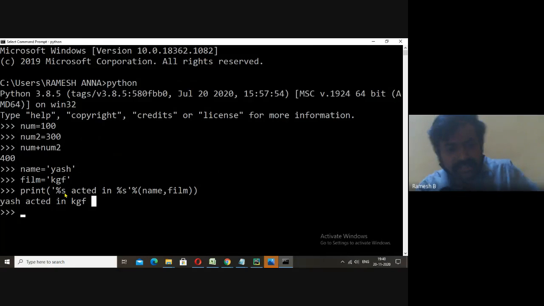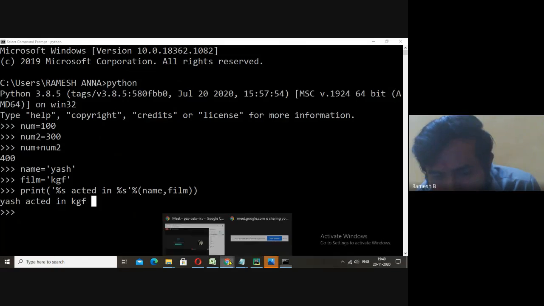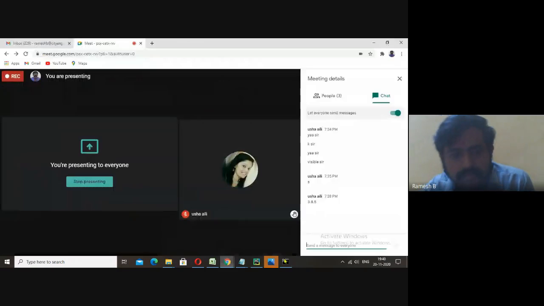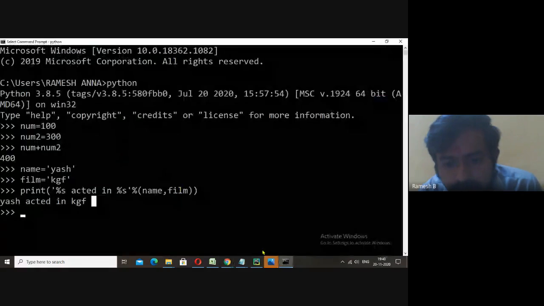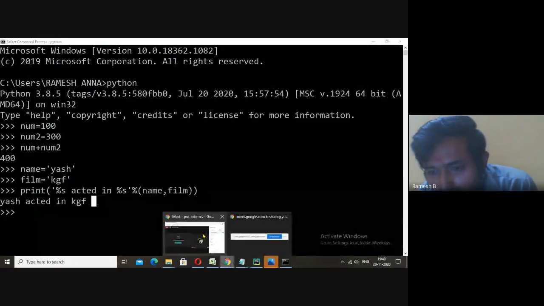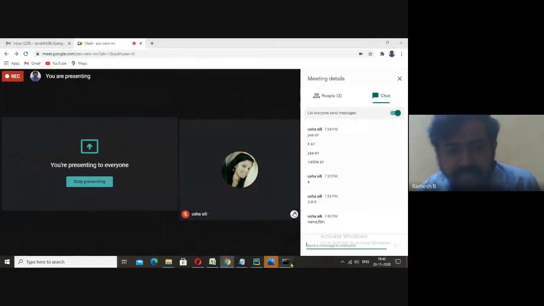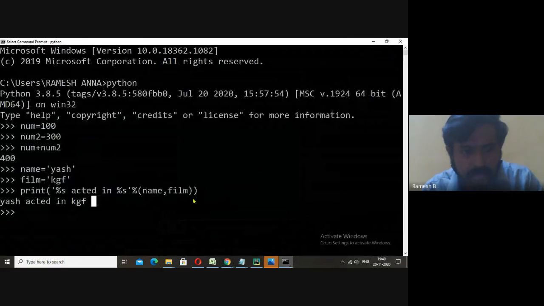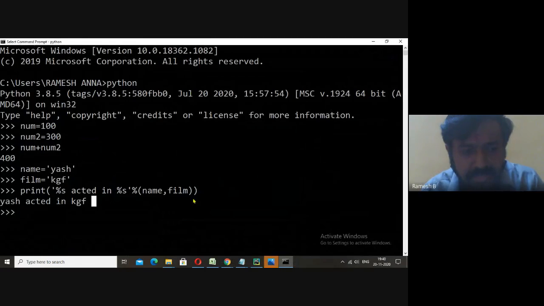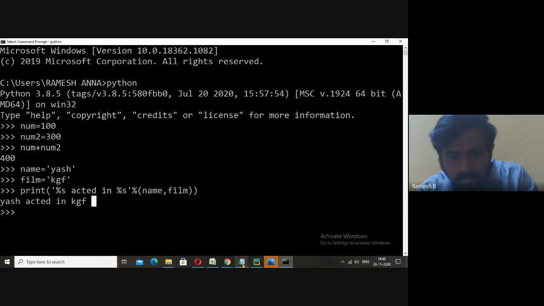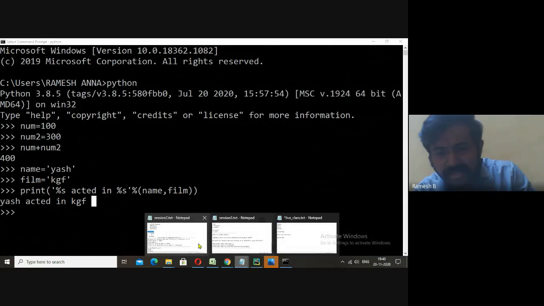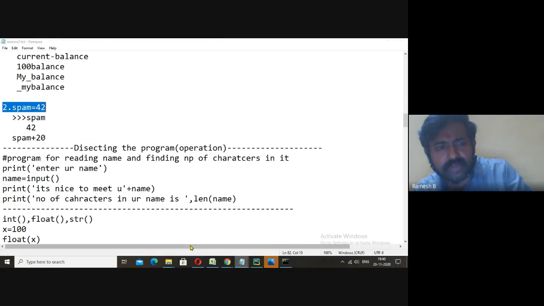What are the variables here, Usha? Name and film. Good. They are strings; they have string values. This example is just to show the formatting. We can do formatting in one more way.